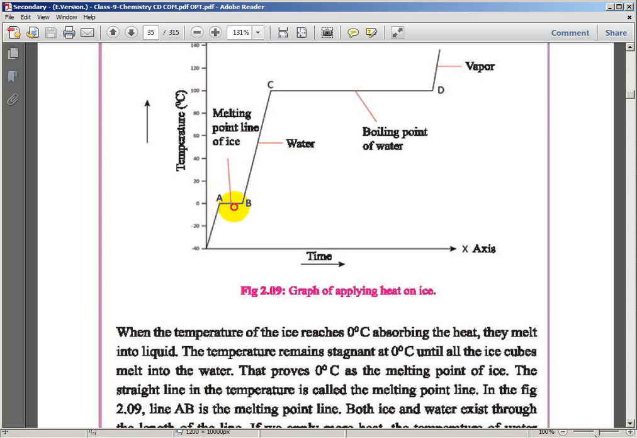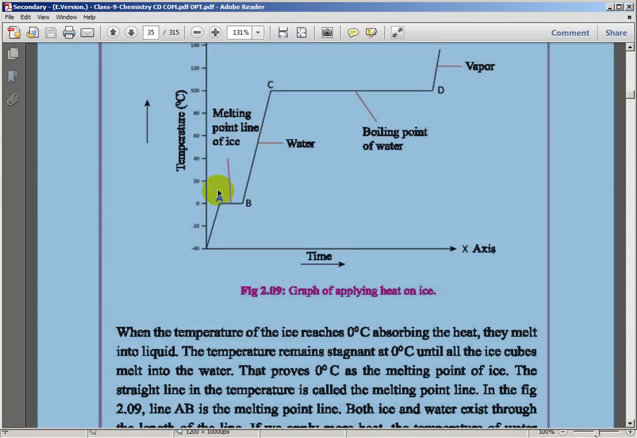When all the solid has turned into liquid, then the temperature increases. Until then it remains the same, because transformation of state occurs.